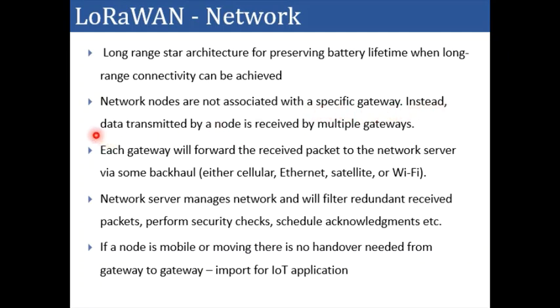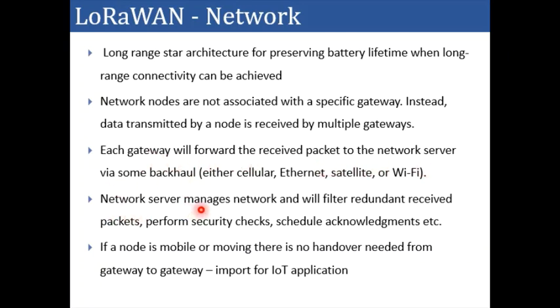Rather, they can transmit data to multiple gateways at a time. Each gateway will then forward the data to the network server via any backhaul technique like cellular, Ethernet, satellite or Wi-Fi. Whatever is the available communication technique, the gateway will forward data to the network server.